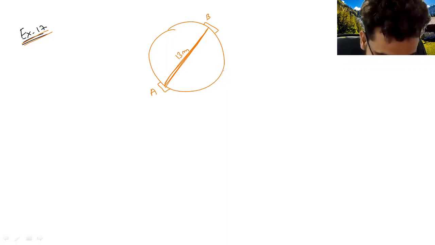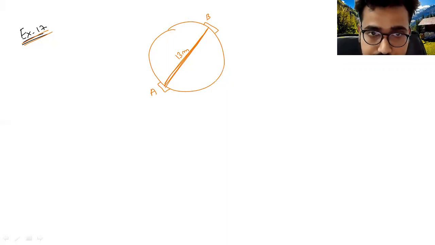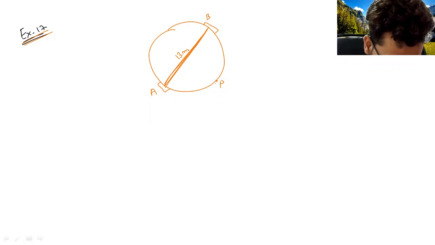Suppose this is the pole P. Now you have to erect the pole in such a way that the difference of its distances from the two diametrically opposite fixed gates is 7.